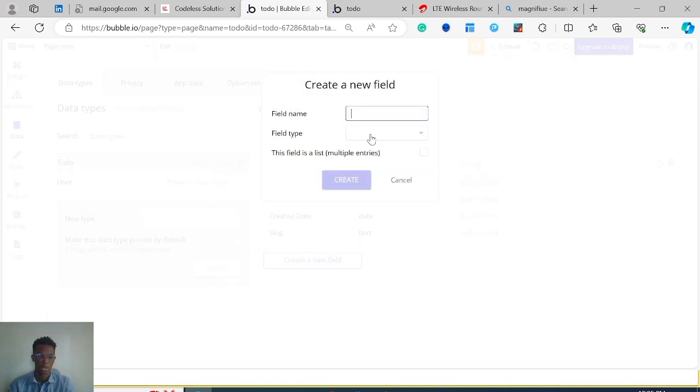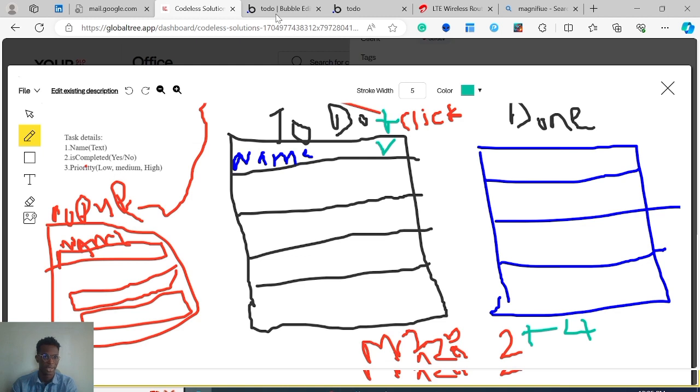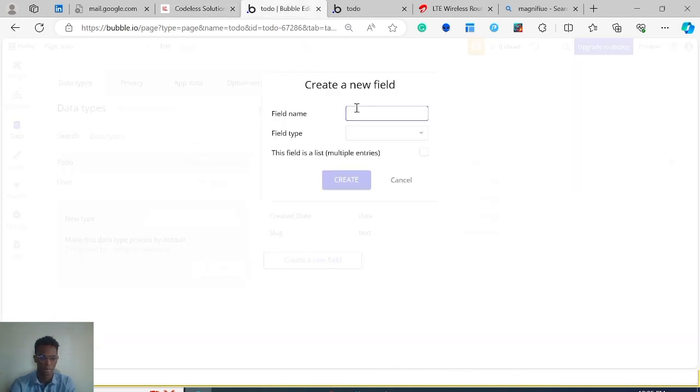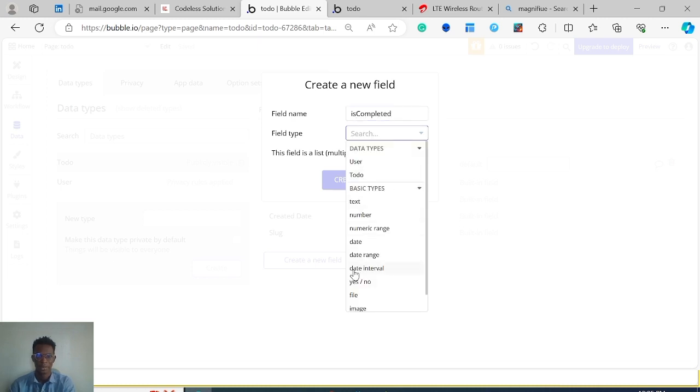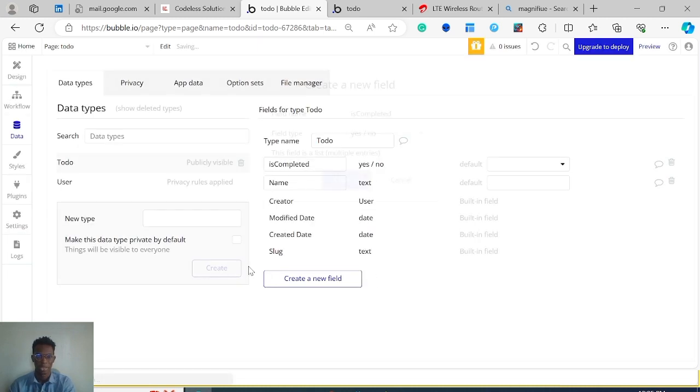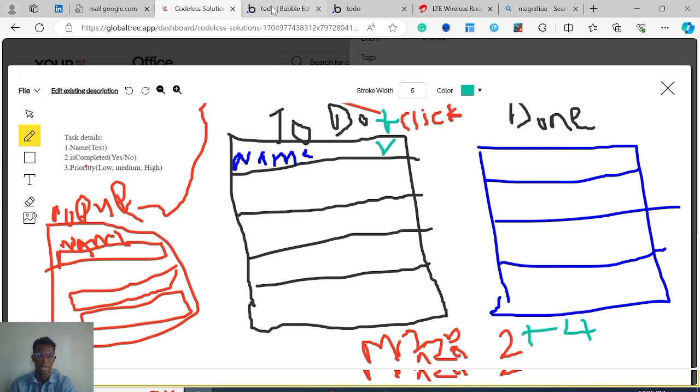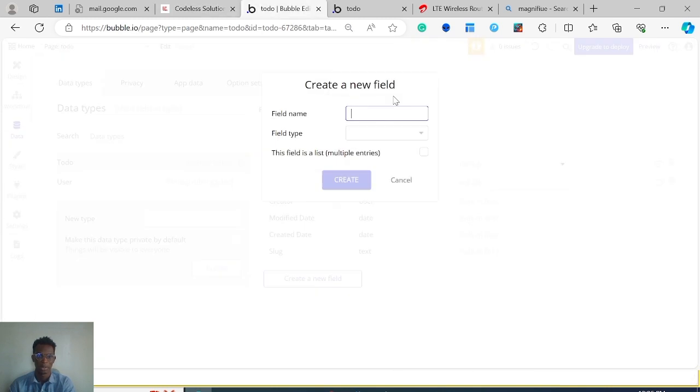And what other field do we have? Is completed. Of course, that's going to be a yes, no. So we want to know if the task is completed, and the field type is going to be yes, no. What other thing do we have? The priority. The priority is going to be seen as the text.